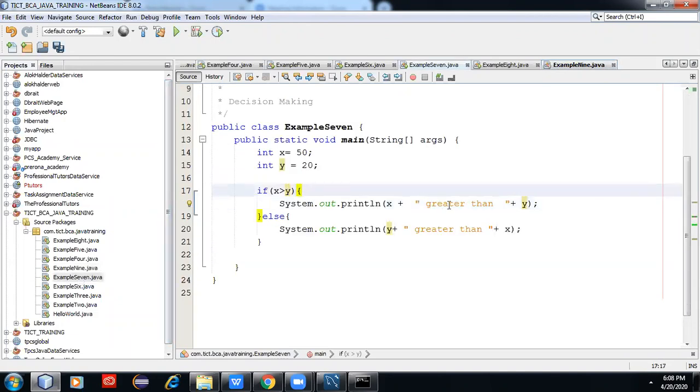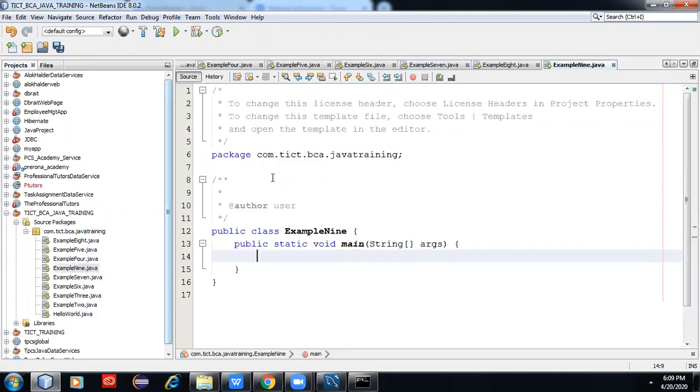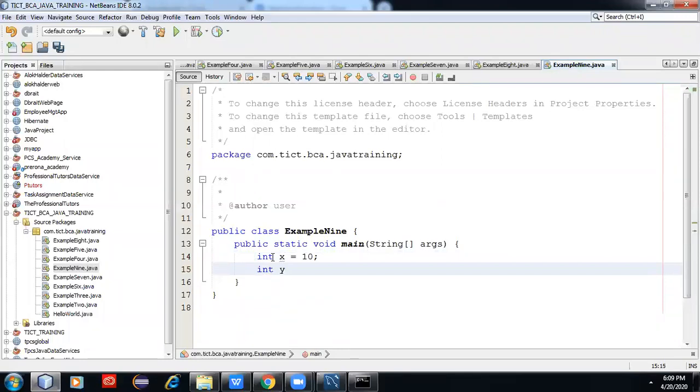Alternative of if else means, if x greater than y. I want to do the if else program, and a better way is that I can do this program with the conditional operator. Same program. int x equal to 10, int y equal to 20.